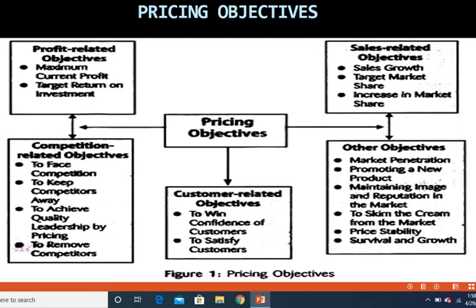The target market share means, suppose there are four companies manufacturing the same product, and each of them has a 25% market share, and you are one amongst those four players in the market.